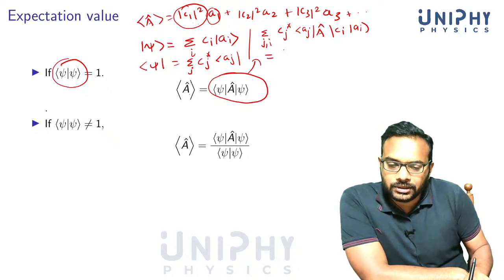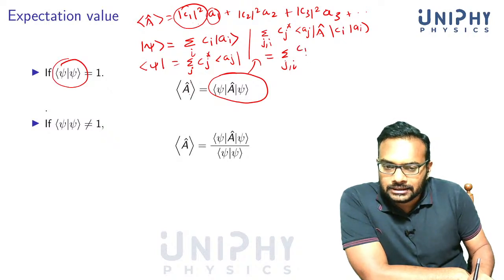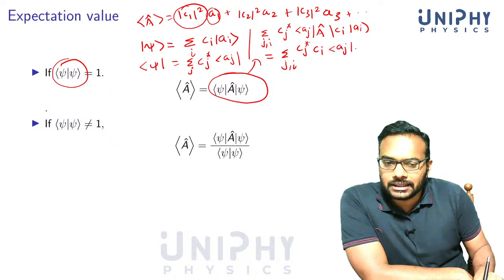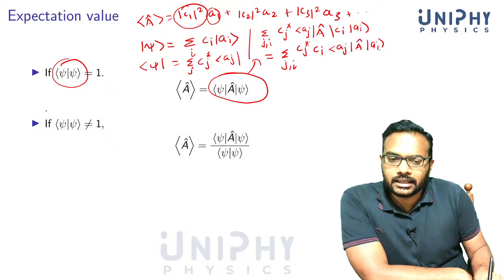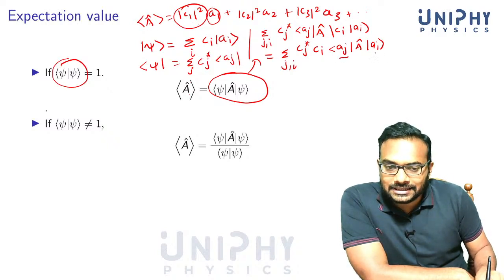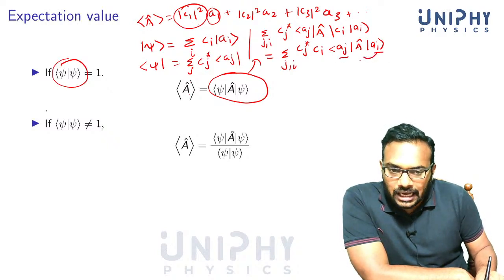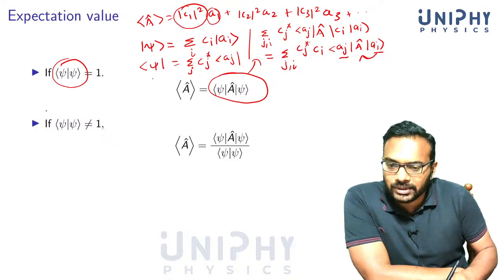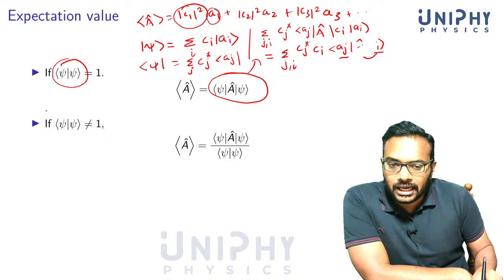So this is equal to summation over j comma i, Cj star. This is just a number, so let's bring it here: Cj star Ci <Aj| A |Ai>. But what were this Aj and Ai? We said that these were eigenvectors of this operator. So what we did is that we expanded the psi in terms of the eigenvectors.